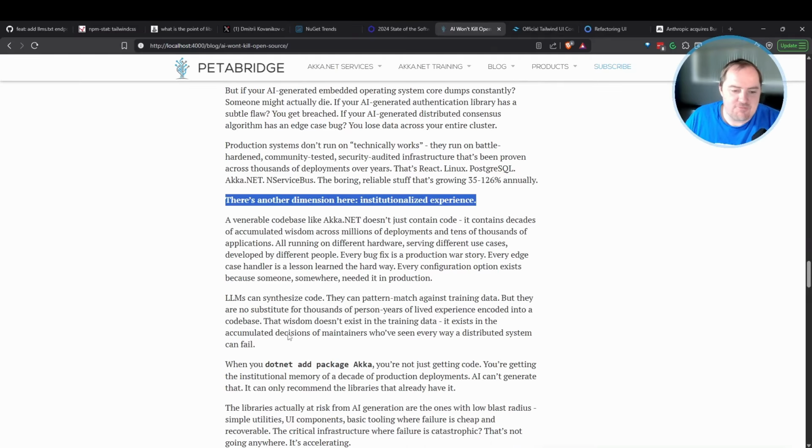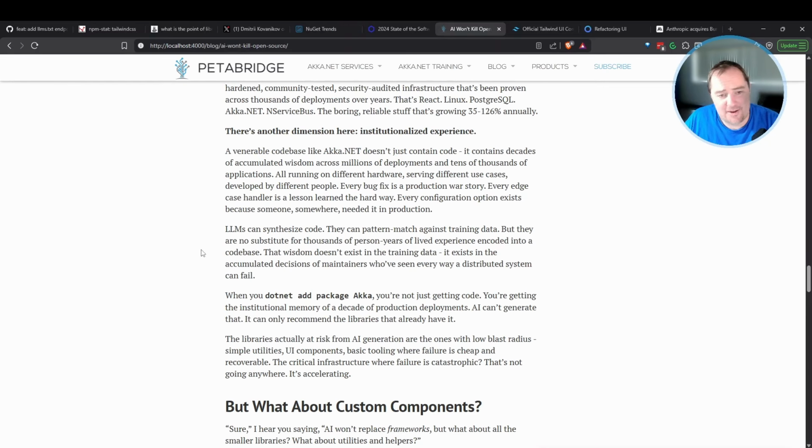Or you can do what the AI and LLM agents are already doing, which is leveraging the institutionalized experience that's codified into the code base. Because when you install a package like Akka.NET, you're not just getting source code. You're getting decades of bug fixes, institutionalized knowledge, performance fixes, platform-specific quirks, all these little learnings that took someone a lot of pain and time and trouble to fix, all codified into that code. And large language models already intrinsically appreciate that, not for the same reasons we do. Their reasoning is very alien, like I mentioned, if you can even call it reasoning. But the basic gist is that they're not going to go and write homespun solutions just because.